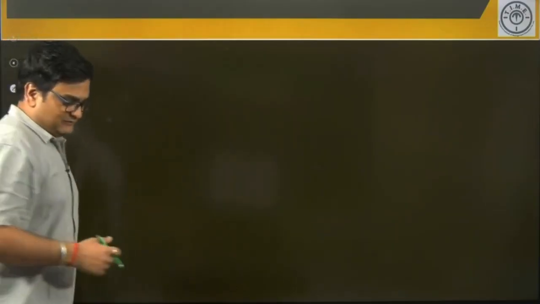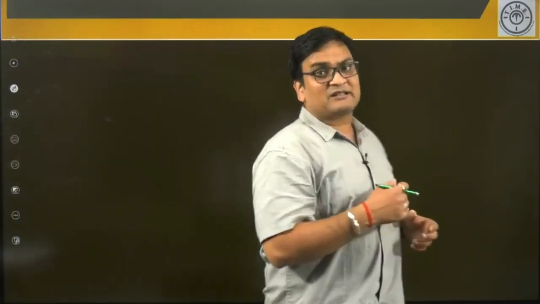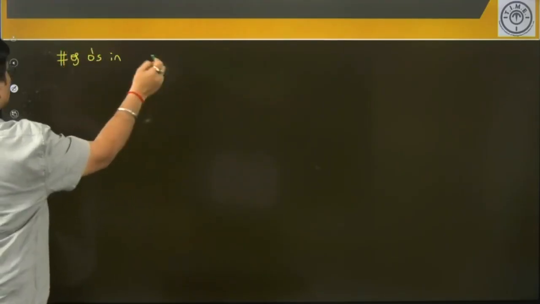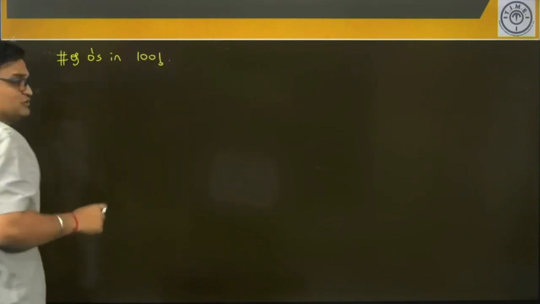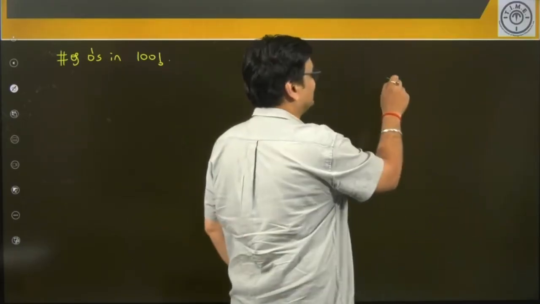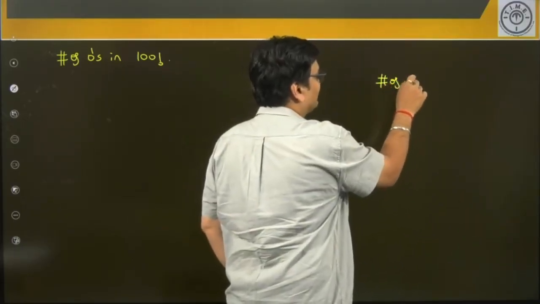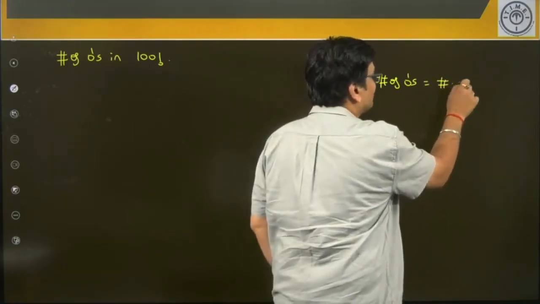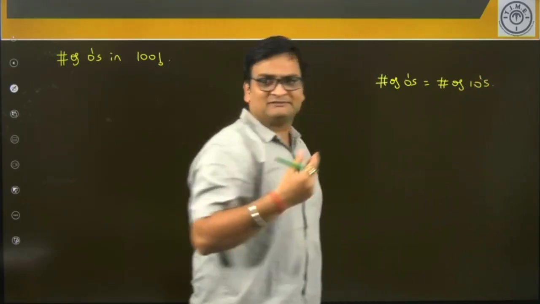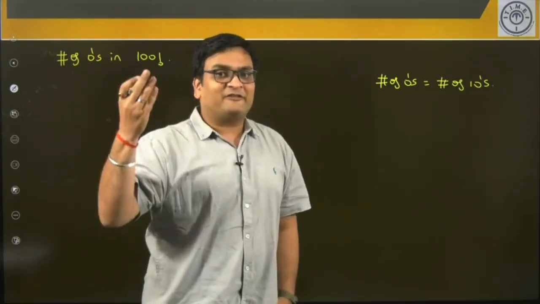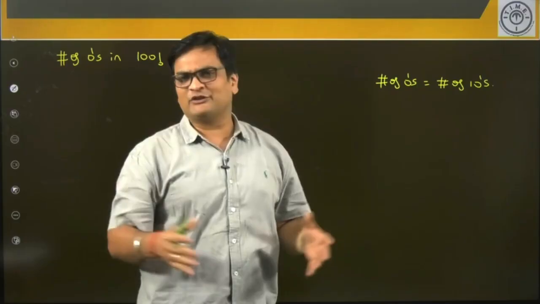Just one last point and we'll end the video with that. Now sometimes the questions will ask you to find the number of trailing zeros in a given factorial, let's say 100 factorial. So let's try to understand how we solve this. Please understand, the number of trailing zeros in any number will be equal to the number of tens, yes or no? Please think about it. If you have 10 square, that means you'll have 2 zeros at the end, a double 0. You have 10 power 5, that means there will be 5 zeros. So the number of tens and the number of zeros will be equal.